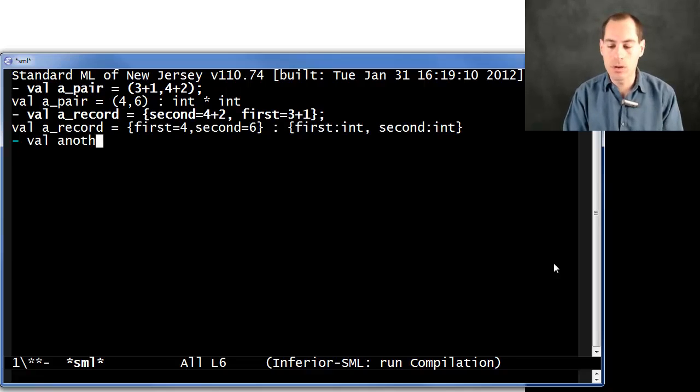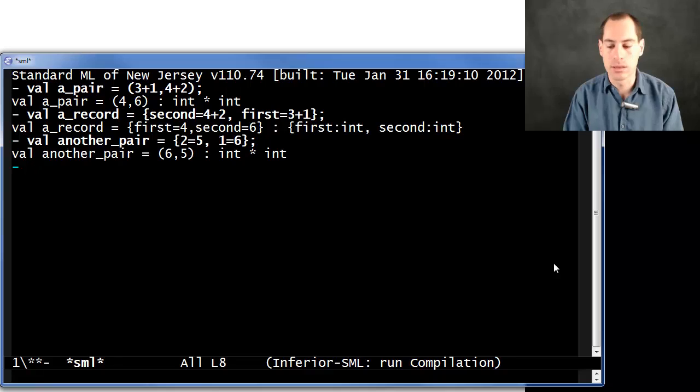But now suppose I did something kind of strange. And I made a record, but I made the field names say 1 and 2 in whatever order I want, because the order never matters. Something like this. Watch this. Oh, isn't that weird? I made a record with field names 1 and 2, and the REPL printed it out as a pair, 6, 5, and it printed the type as int star int. It's like it turned my record into a tuple or something.